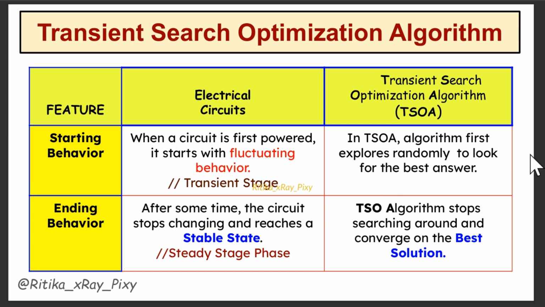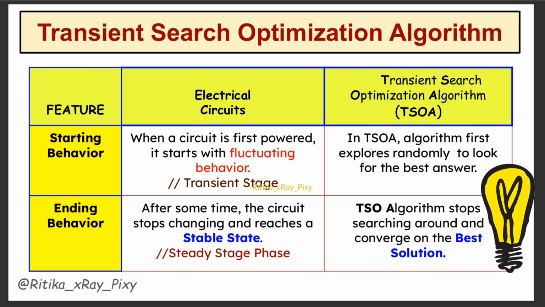Same in this algorithm, first our search agents will explore the search space randomly, jumping around to look for the best answer. This is like the circuit's fluctuating behavior. In simple words, this is the transient phase, that is temporary fluctuation occurring due to the energy changes between inductors and capacitors. Same in this algorithm, search agents will explore the search space to find the best solution.